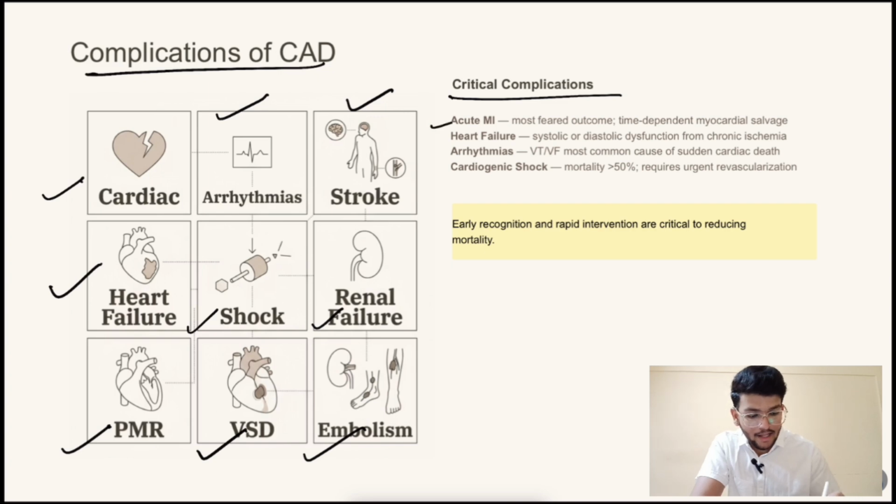Critical complications are acute MI, most feared outcome of the CAD, time-dependent myocardial damage. Heart failure, systolic or diastolic, arrhythmias, cardiogenic shock, the mortality is more than 50% in it. Early recognition and rapid intervention are critical to reducing mortality.